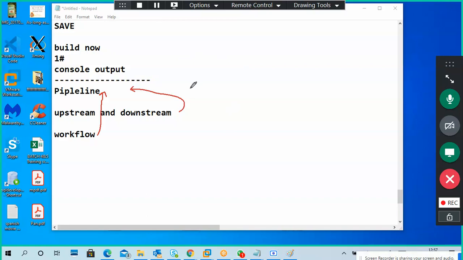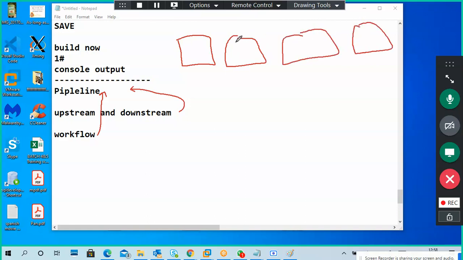Sir, can you explain one more time what is upstream and downstream? Yeah, this is a simple thing. I created multiple individual projects, for example 4 projects, and I linked each project one to one, step by step.